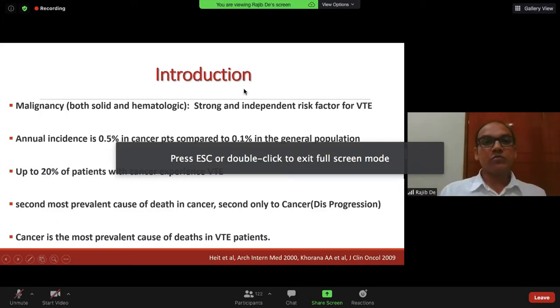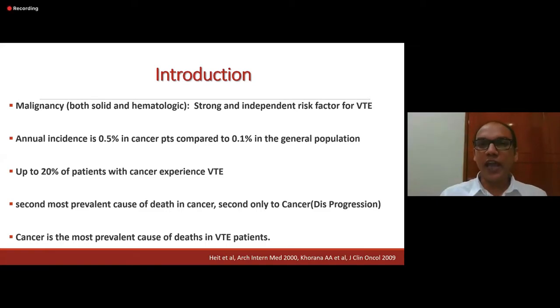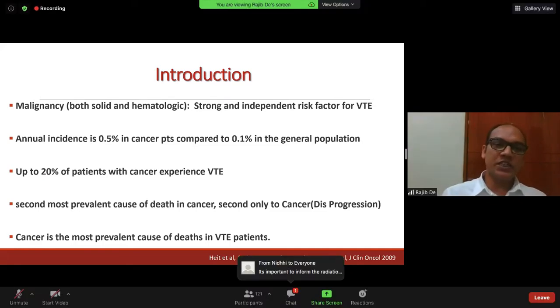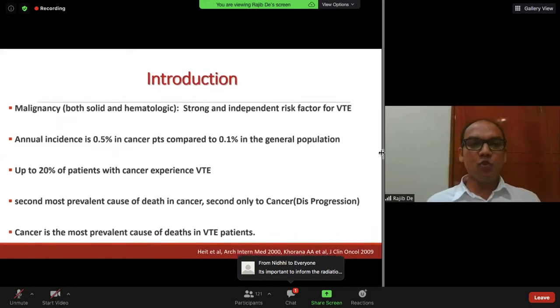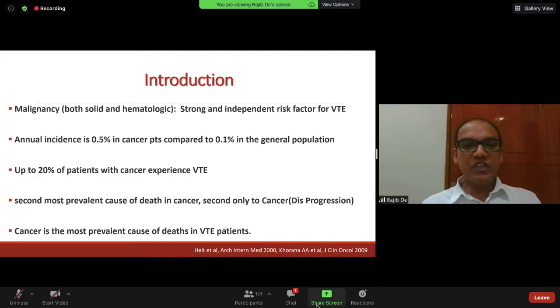So we know that both solid and hematological malignancies are strong and independent risk factors for thromboembolism. Annual incidence is 0.5% in cancer patients compared to 0.1% in the general population. Up to 20% of patients with cancer experience VTE in their lifetime. And if we consider the death rate, it is the second most prevalent cause of death in cancer, second only to cancer progression. And among all VTE patients, cancer is the most prevalent cause of death.